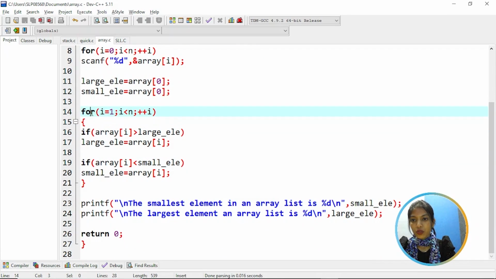And then coming to the for loop, for i equal to 1 till i less than n, if array of i is greater than the largest element, then assign array of i to the largest element. If array of i is lesser than the smallest element, then assign array of i to the smallest element. And then print the smallest element and largest element. So let's execute it.